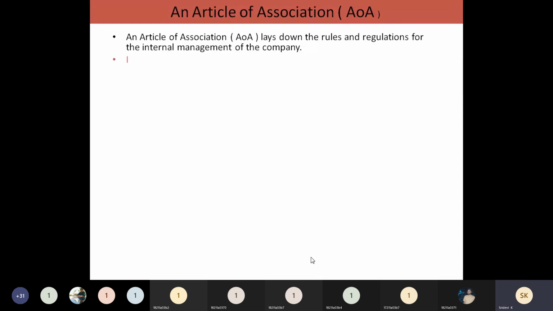What are the rules and regulations that you are going to follow? That means the specific duties, rights and powers of all the directors, the board of directors, each person's rights, duties and powers, everything should be specified clearly in this Articles of Association.